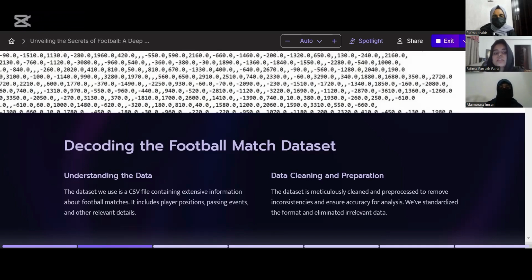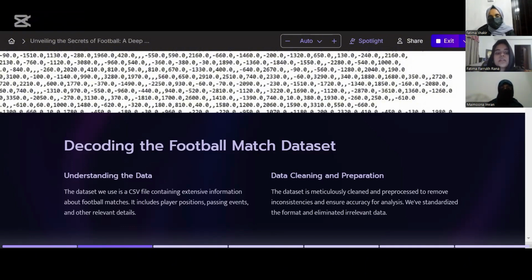Then we also did time-based segregation, which means that timestamps, time start and time end associated with each pass help us isolate passes belonging to a single match. We defined a consistent time window to differentiate between matches, ensuring that there is no overlap or mixing of passes across games. For example, if player one is passing to player two between 2 seconds to 4 seconds, then if there's a pass between 3 or 3.5 seconds, that does not belong to that match because a certain pass is already going on. So there cannot be multiple passes in one match.